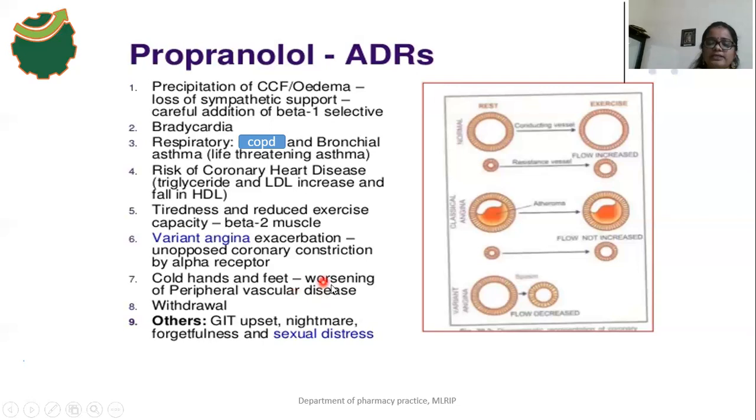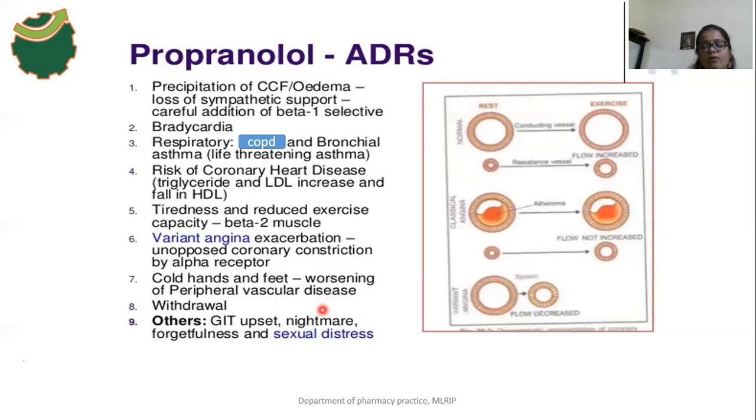There is an increase in the severity of peripheral vascular diseases. Other effects are GIT upset, nightmares, forgetfulness, and sexual distress.